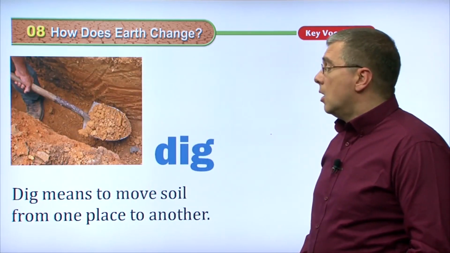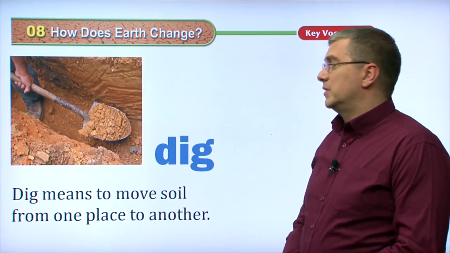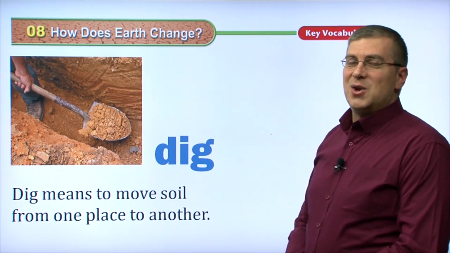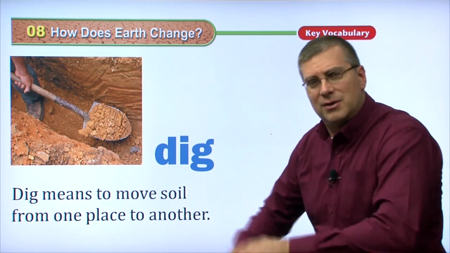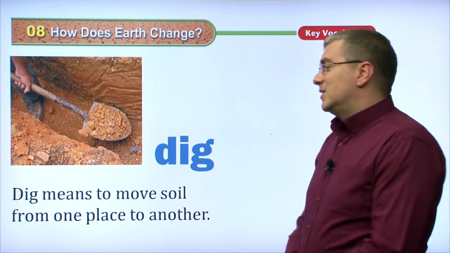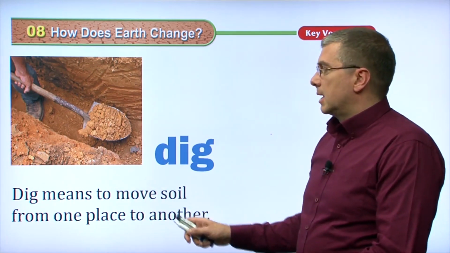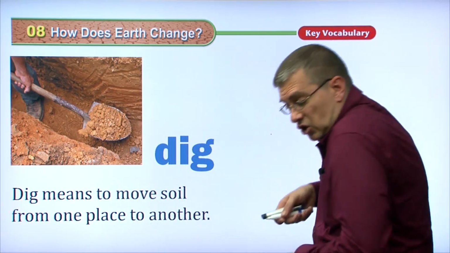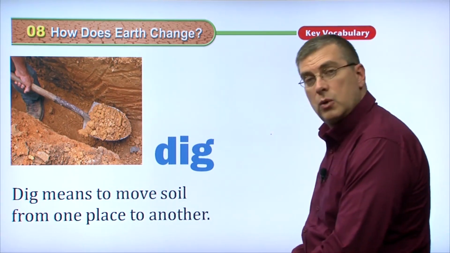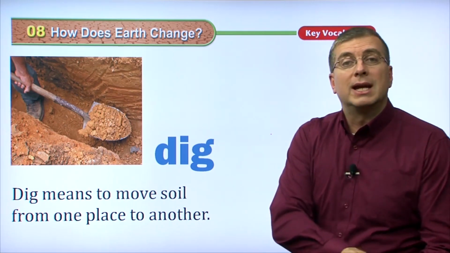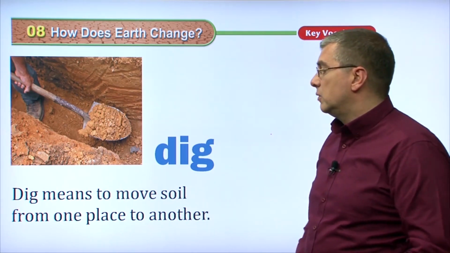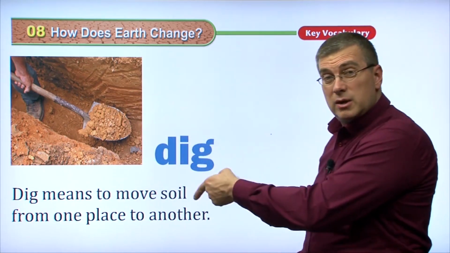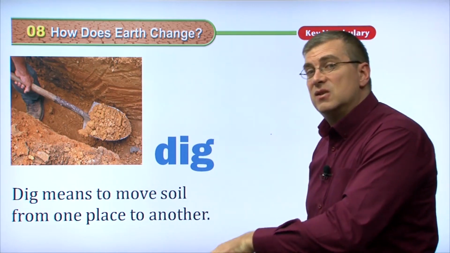Okay, now we can also talk about this verb here, to dig, and this is something that people do. Animals do this too. If you have a dog and you have a yard, you might look at your dog digging around in the ground in your backyard. To dig just means to move soil, right, ground, from one place to another. So if you use a shovel and you dig, you're moving that soil or ground from one place and putting it into another place. So to dig means to move soil from one place to another. Usually human beings and animals will dig, but water, as we saw in the previous slide, can also dig into the ground.